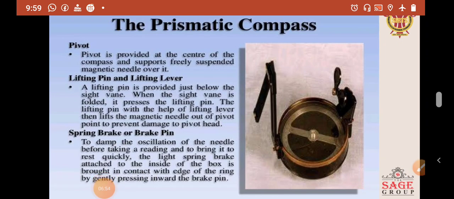Next is the spring brake or brake pin. To damp the oscillation of the needle before taking a reading and to bring it to rest quickly, the light spring brake attached to the inside of the box is brought in contact with the edge of the ring by gently pressing the brake pin inward.